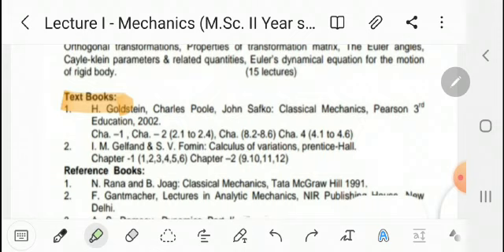Now from the second book, Calculus of Variations, there are only 2 chapters, chapter first and chapter second. Chapter first is Elements of the Theory, and article numbers 1, 2, 3, 4, 5, 6. Article numbers 7 and 8 are removed from the syllabus. Now chapter second, that is Further Generalizations, this chapter is complete, that is article number 9, 10, 11 and 12.